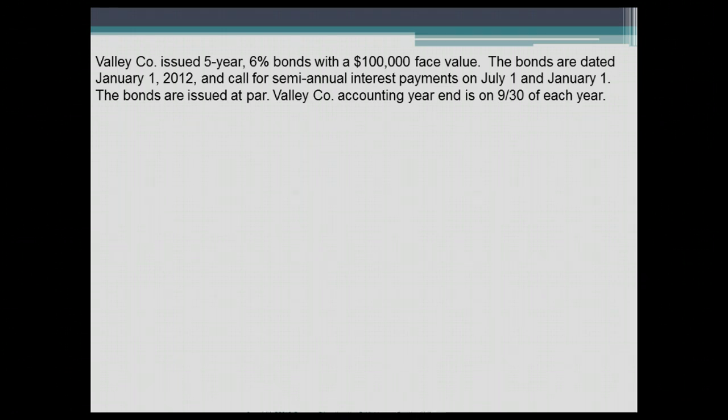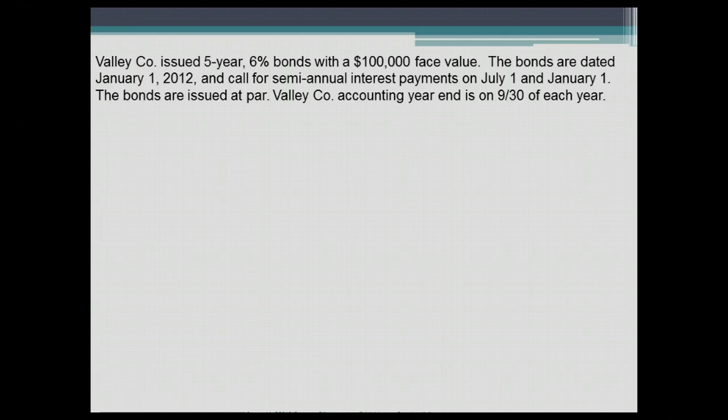What is the interest rate on the bond? The interest rate is 6%. However, remember interest rates are always stated in annual terms, and since this bond pays interest semi-annually, you need to remember that each interest payment will be half of that, which is 3%. When is interest paid? Interest payments are made on July 1st and January 1st of every year.